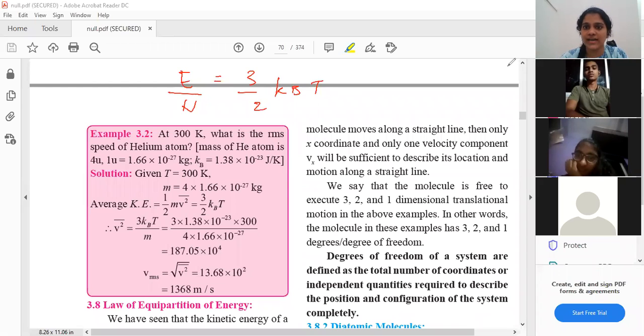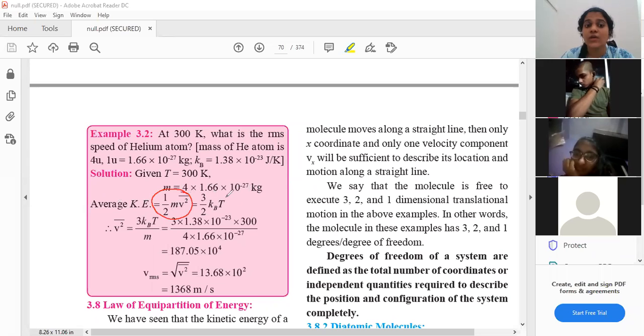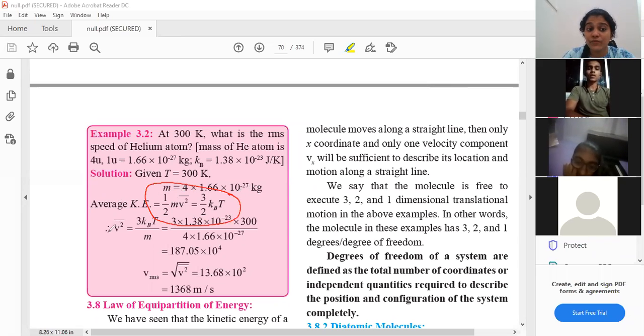I hope you all are understanding. So here what they did is they have derived their own formula to solve the numerical. So we know that average kinetic energy is equal to this. We know that average kinetic energy is equal to this. So left hand side equal, right hand side equal. Equate these two equations. Keep v square bar on one side. Here 2 will get cancelled.